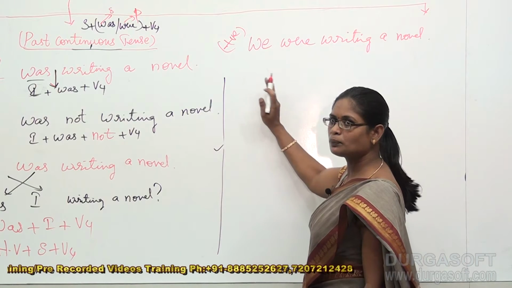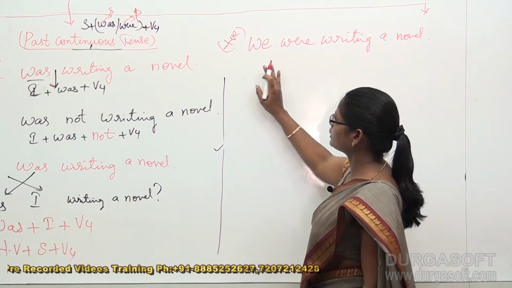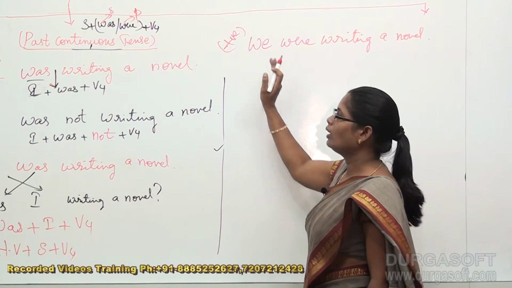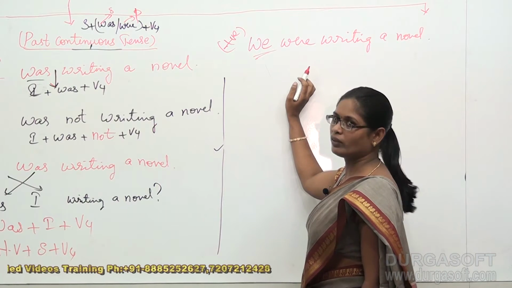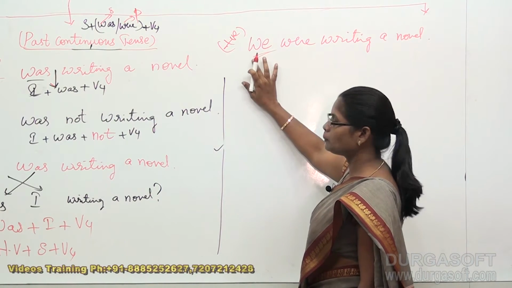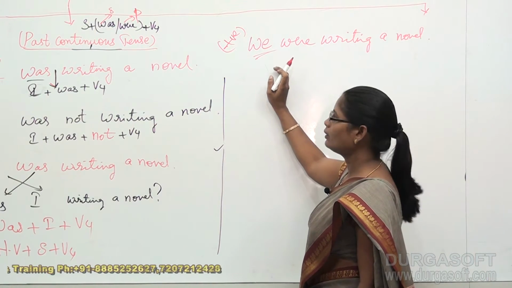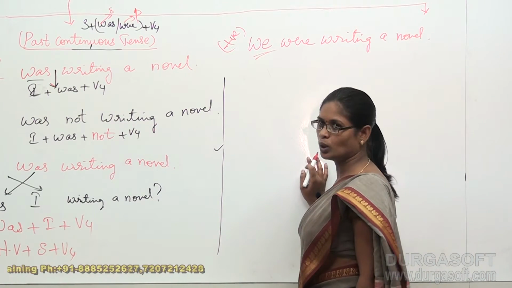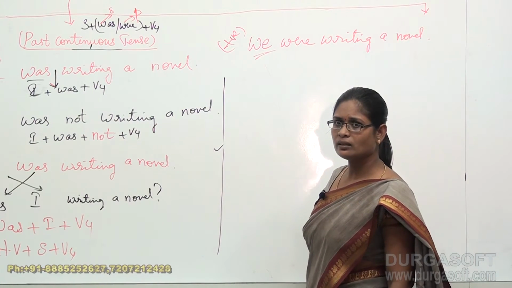Now, can you convert this positive sentence into a negative sentence? First, tell me, this is a positive sentence of which zone? Past continuous tense. And the subject that we took is we. Okay? Because it is a plural subject, the agreement of the verb should be were. Okay. So, we were writing a novel. To convert this into a negative sentence, what is needed here?